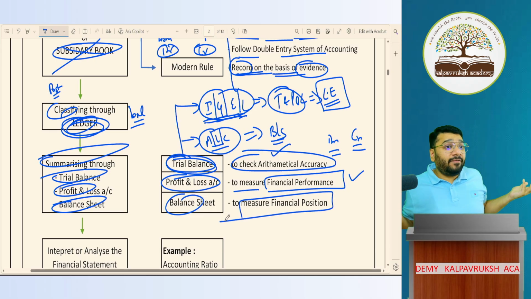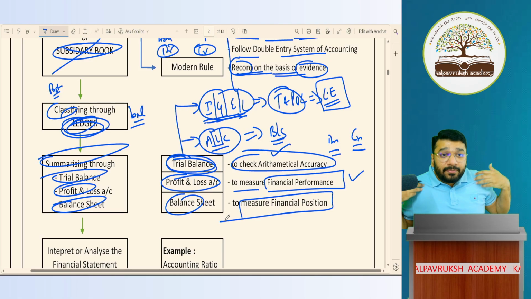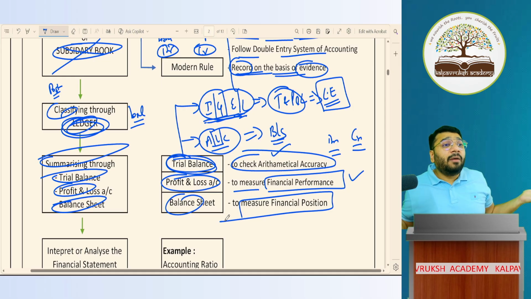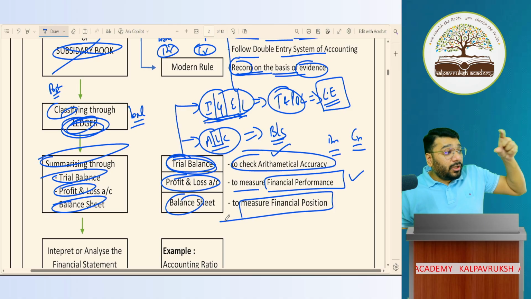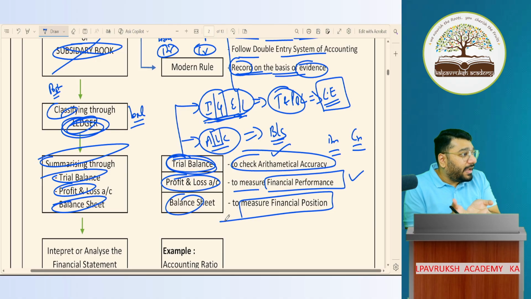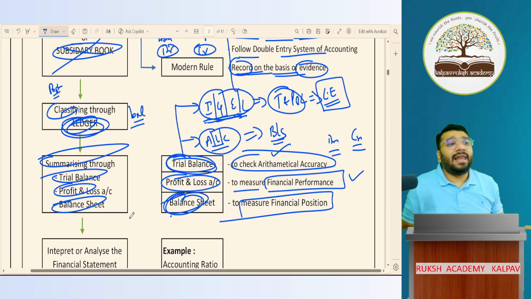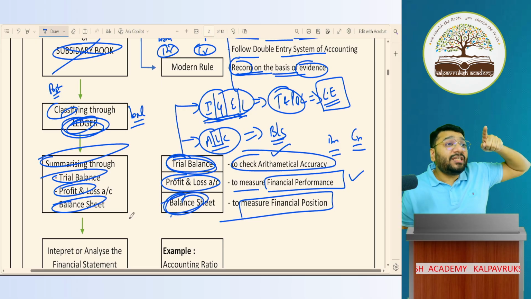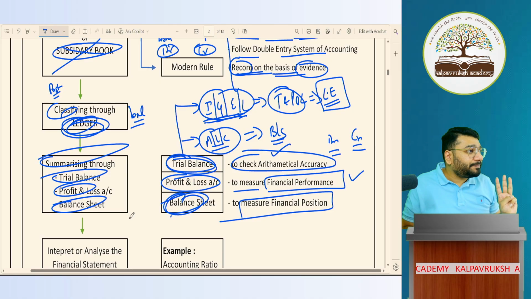How much cash I have, how much money is there in the bank account, how much money I'm supposed to collect from debtors, how much money I should pay to the creditor, how much money I should pay to the owner in the form of capital. So on a particular date, what all I should get, what all I should pay, what all I own. If I want to know a complete list of that, that list will come from the balance sheet. I'll get to know the position of each asset, liability, and capital.